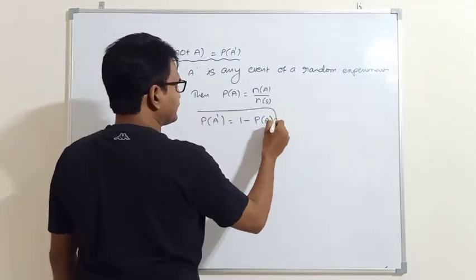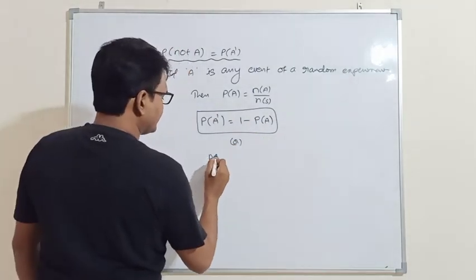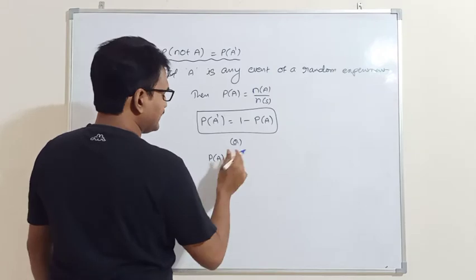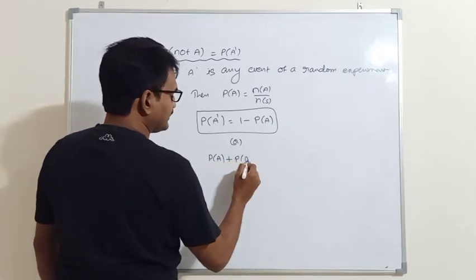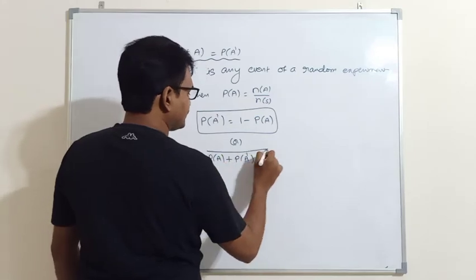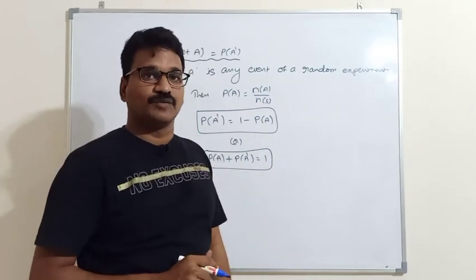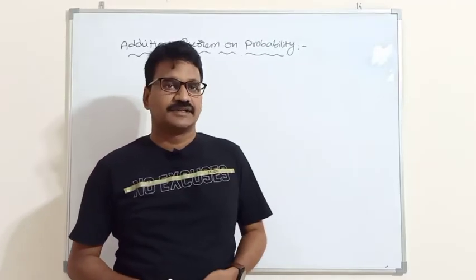P of A dash is equal to 1 minus P of A. The probability of happening of an event plus the probability of not happening of the event must be equal to 1. P of A plus P of A dash must be equal to 1. Next, addition theorem